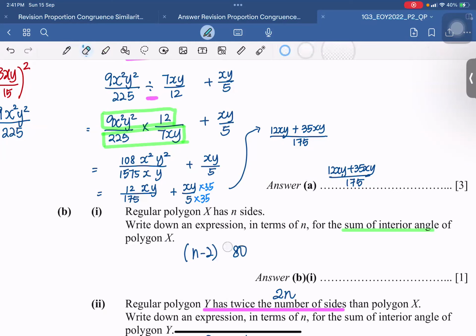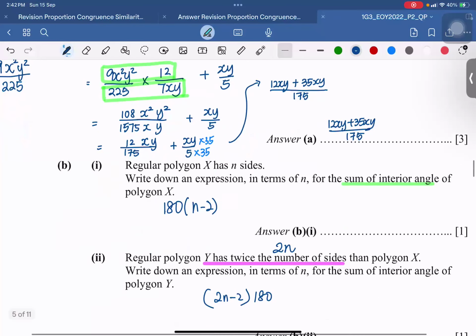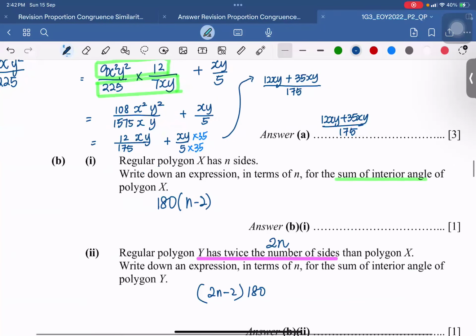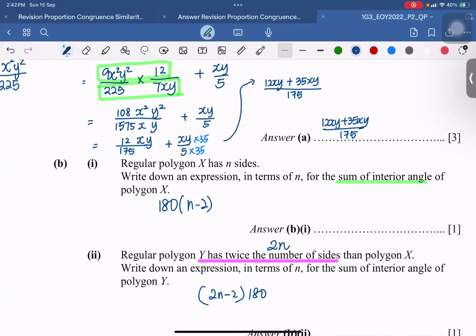So in this case, I'm going to write 180 at the front. Usually for an algebraic expression, when writing an expression in terms of n, I'll put the number in front. And they did not ask me to simplify, right? But it's okay. So I'll accept both answers, 180 times n minus 2, or because later on I may need to simplify, I'll multiply this inside.